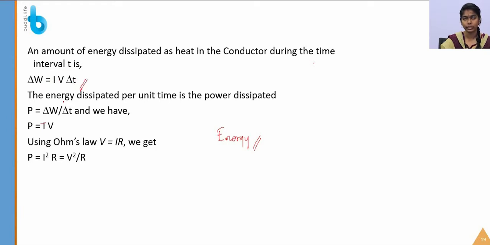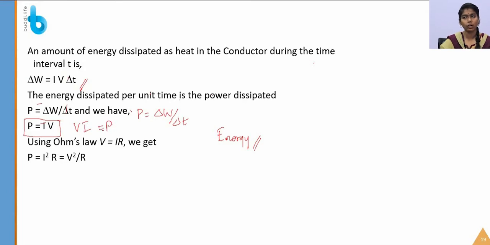So this is the expression, and the energy dissipated per unit time is the power dissipated. So P is equal to delta W by delta T. That delta T will get cancelled when we equate this value. Okay, when we equate the delta W value here, this delta T will get cancelled. So the final expression that we have got is P is equal to VI.